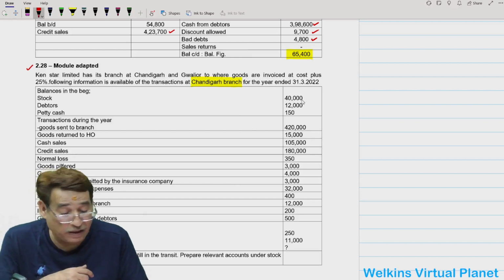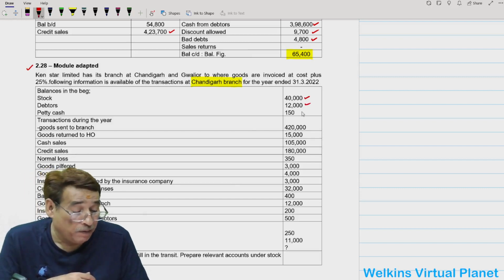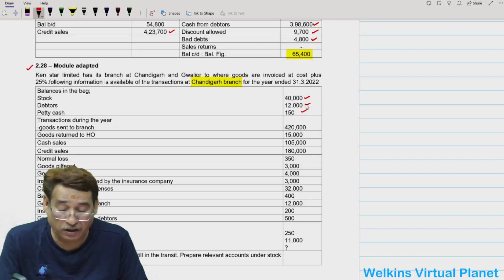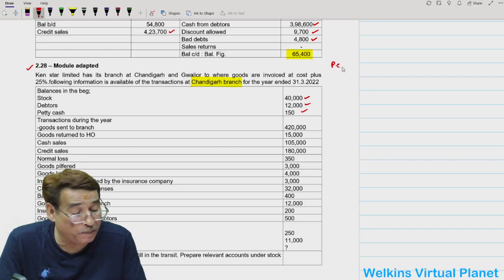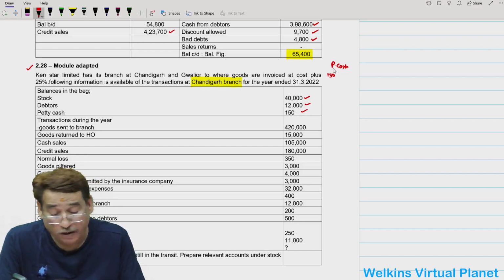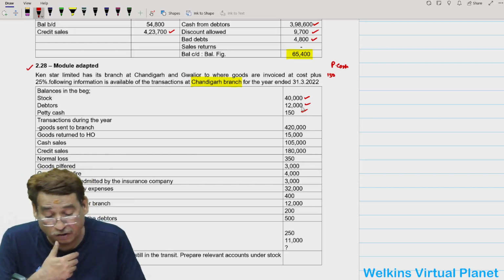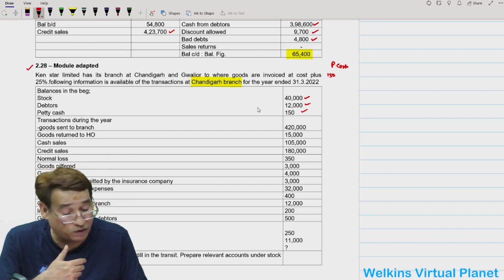Opening balances are given, no need for me to discuss anything. Only thing is that in this case, you better prepare petty cash account also, and in the petty cash account, you write opening balance 150, because this time petty cash is also given. Transactions during the year are given to you.